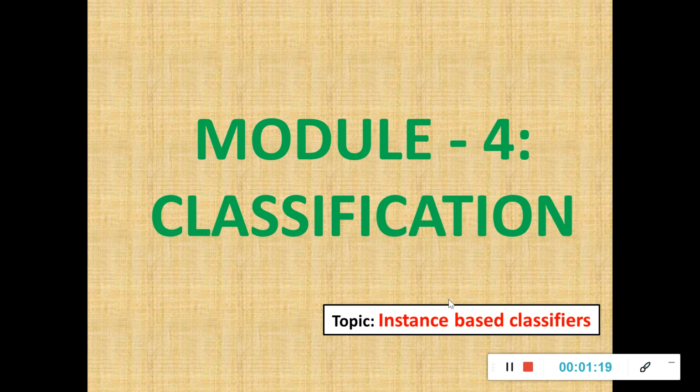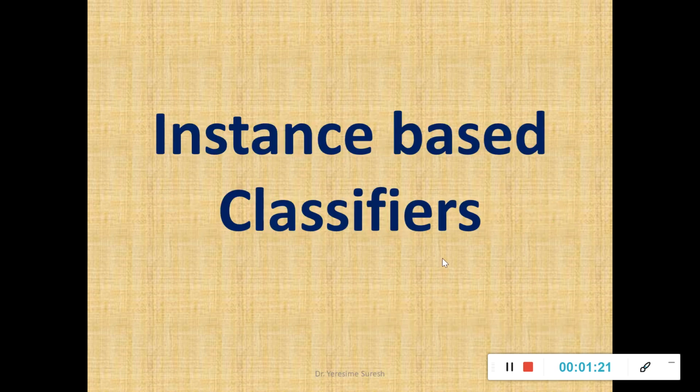Now we'll go for the next concept called instance-based classifiers, which differ from regular rule-based or decision tree classifiers. What is the difference? As we have seen in the working principle of decision tree and rule-based classifiers, they prepare a classifier model by using the existing training data set, validate it, and only then work on new instances.